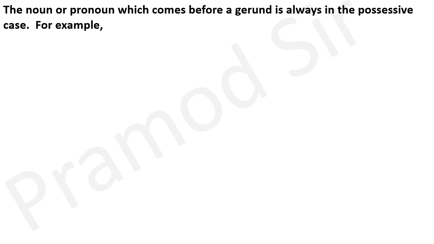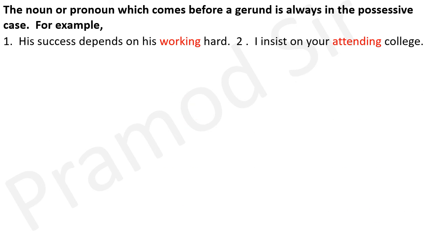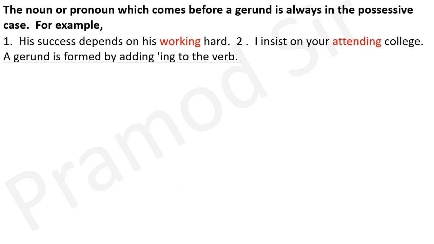The noun or pronoun which comes before a gerund is always in the possessive case. His success depends on his working hard. I insist on your attending college. A gerund is formed by adding ing to the verb.